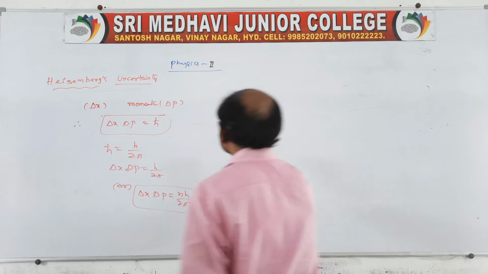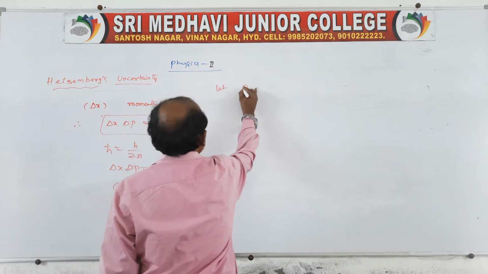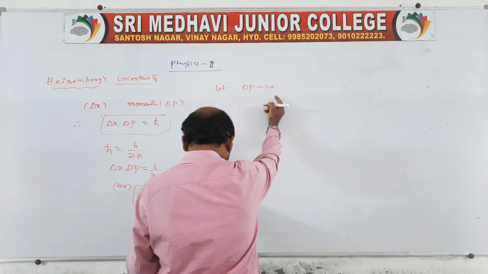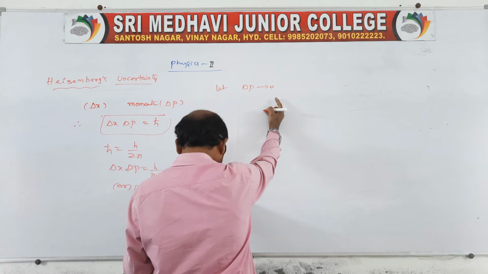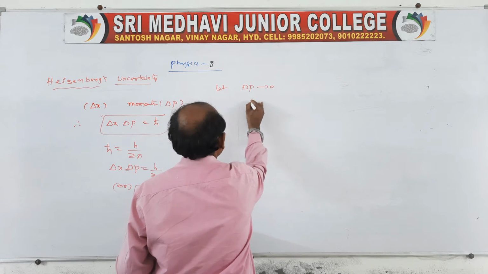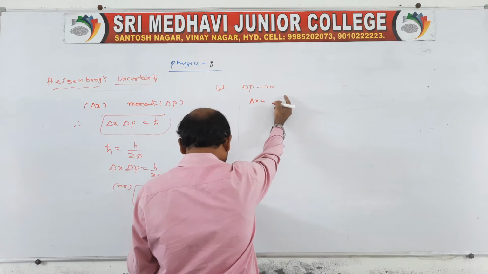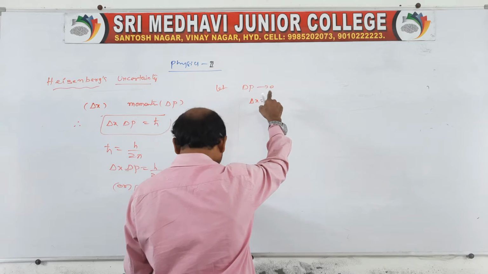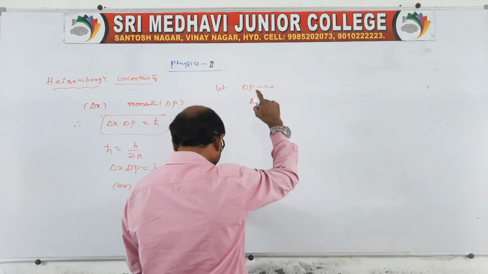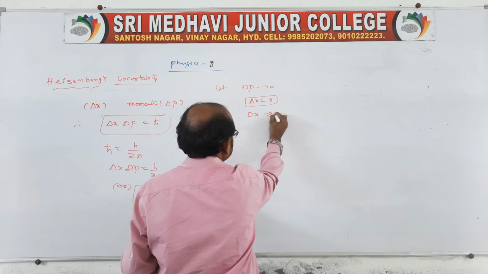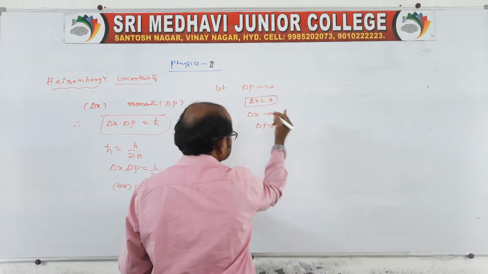Suppose delta p tends to 0, the momentum tends to 0. Then what happens to delta x? When delta x and delta p are non-zero, and if one is to be 0, the equation shows the other is also 0. Suppose I take delta x tends to 0, then momentum also tends to 0.